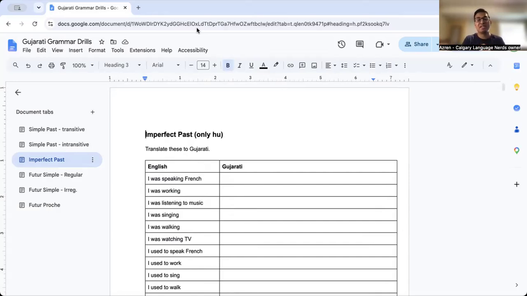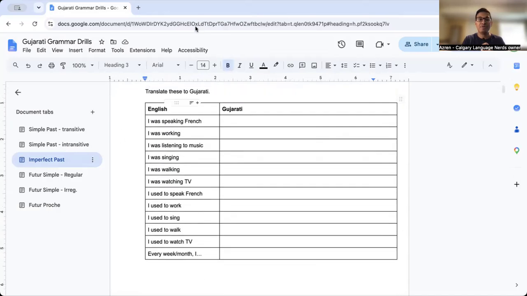So the imperfect past tense, in English, we don't have it. We use it for a variety of different things. We use it for was doing, like was speaking, was working, was listening, was singing, was walking. We use it for used to: I used to speak, I used to work, I used to sing, I used to walk, I used to watch something. And then we also use it for every time we have the word every: every week, every month, even every day, every second, every minute, every summer, every winter, every season, every anything. We also use this imperfect past tense.